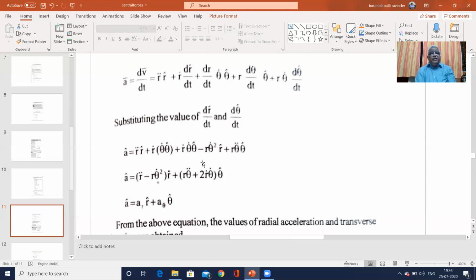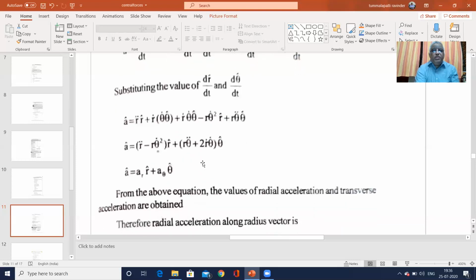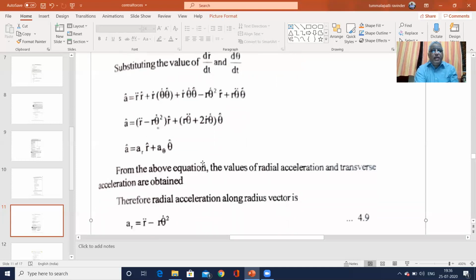So this a can be represented by radial and transverse components, a_r and a_theta. Acceleration can be resolved into two components, radial acceleration and transverse acceleration, and these values are obtained by this mathematical procedure.